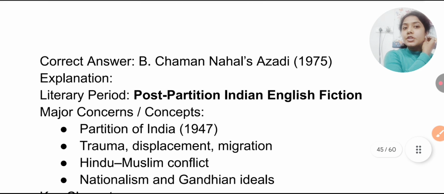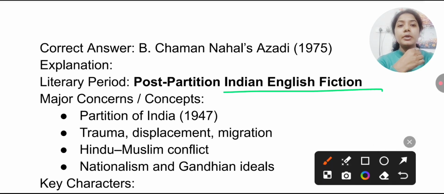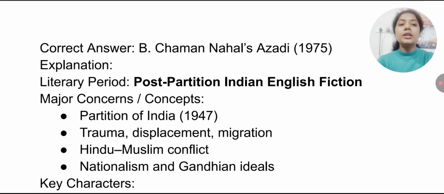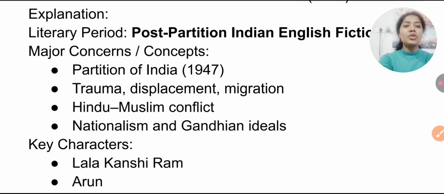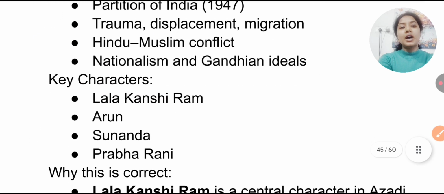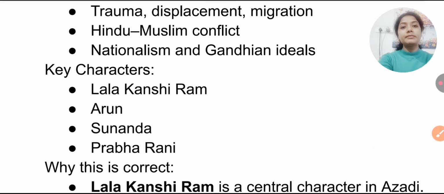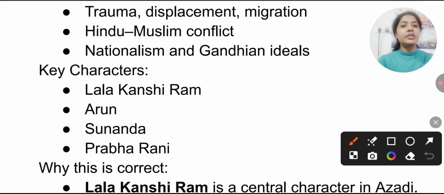Remember, this work is actually post-partition Indian English fiction. The concepts associated with this work are the partition of India, 1947, trauma, displacement, migration, Hindu-Muslim conflict, and nationalism and Gandhian ideals. The Hindu-Muslim conflict, the religious conflict in our country, is maybe never going to disappear if our ministers won't change their perspective. That's the saddest part. Even though everyone is so educated now, still they fight over such things.